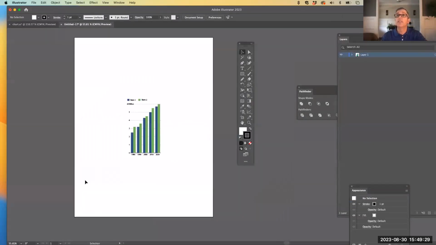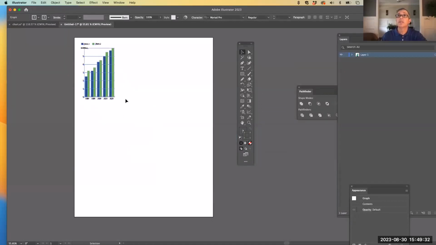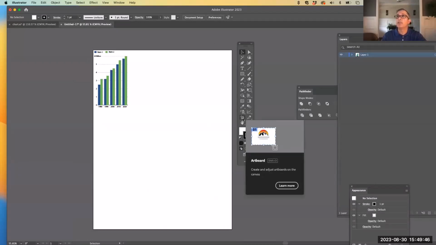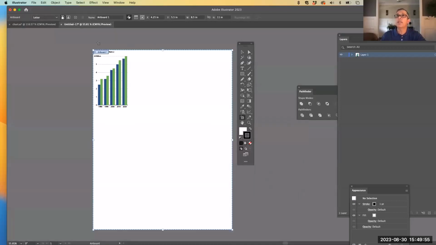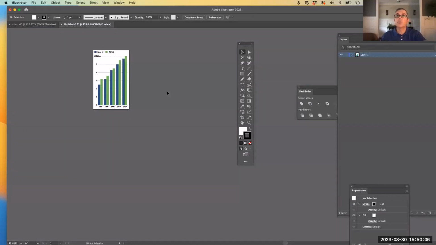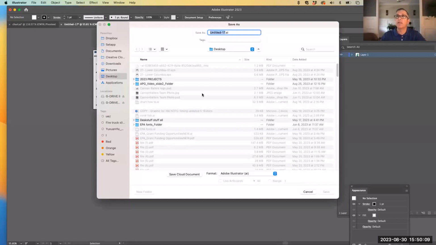So here is the graphic that I have. And what I'm going to do is I need to place the graphic right on the edge of the box. And I'm going to change the size of the document around it. That is this little icon here that looks like a page towards the bottom left of the toolbar that says Artboard. So I'm going to click on that, and you will see handles appear around the page. So I'm going to grab the one on the bottom right and just get in really close to the graphic like this. Okay, so I'm going to save this, which is File, Command S.